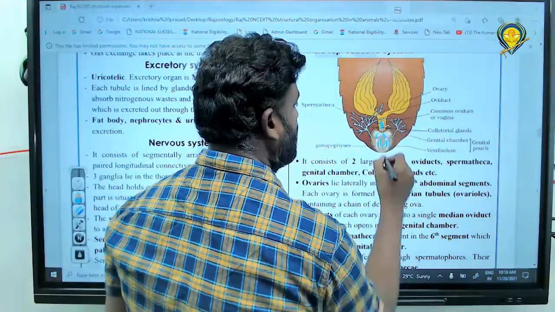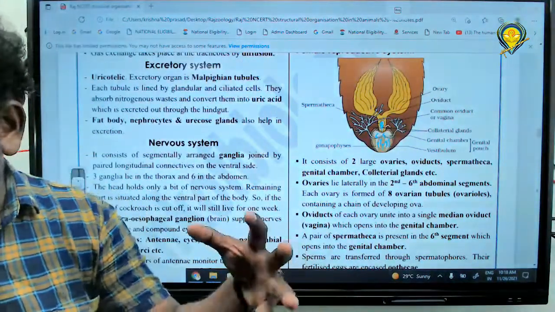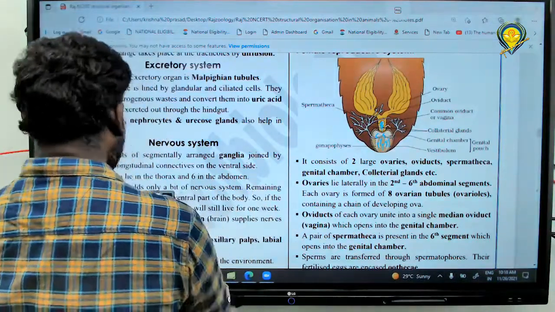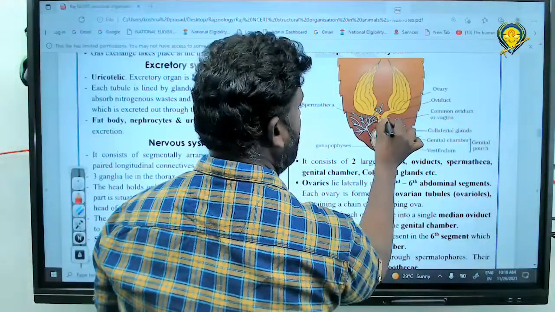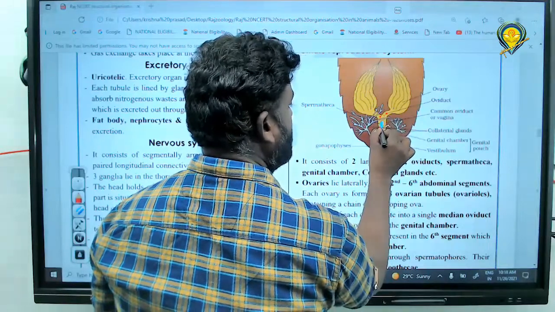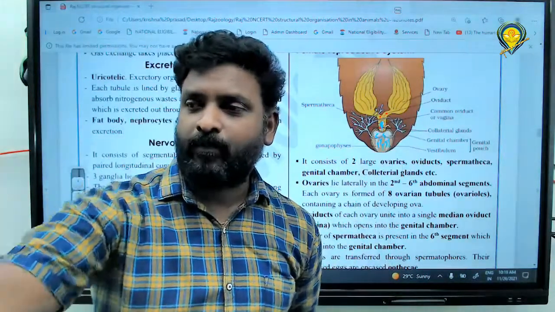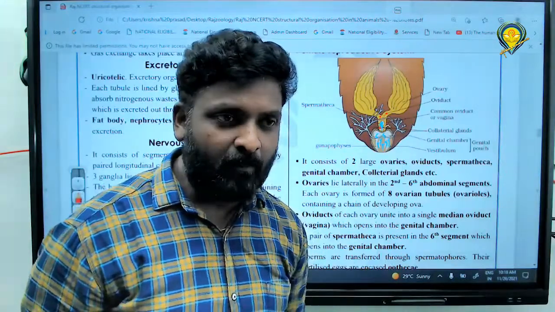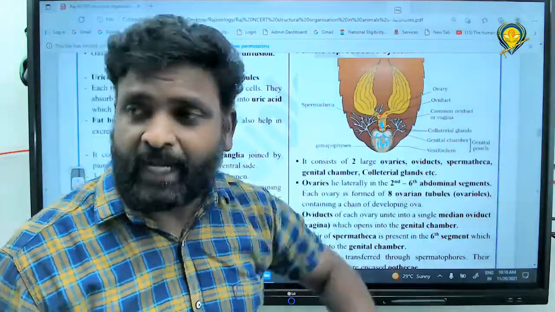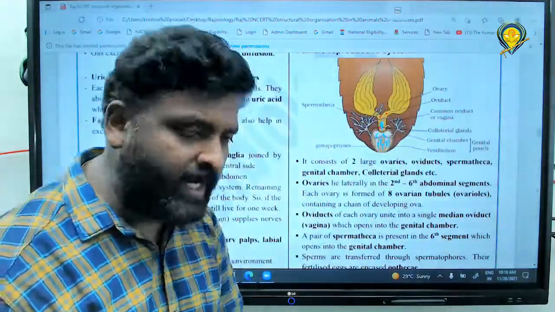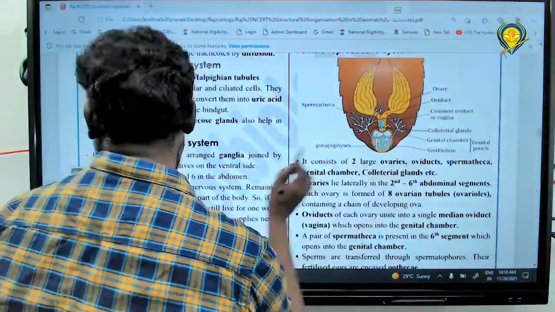Spermatheca. Bundle of sperm. That's very good. Now what I'm telling you, from here there is an entry of what? Ovules, right? Whenever ovum reaches here, there is a chance to what? Fusion and fertilization. Main fertilization inside or outside? Inside. Main fertilization is the internal. Very good, right? That is the process.